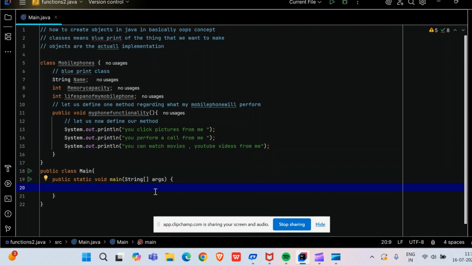Just see here, friends, the moment I have given the main function, IntelliJ IDEA detected that a main function came in the Java program. Automatically now I can run it. Before this I was not equipped with this green button and debugger option, because I had not provided the main function here.